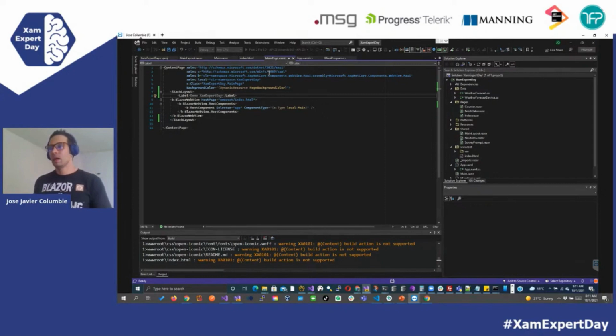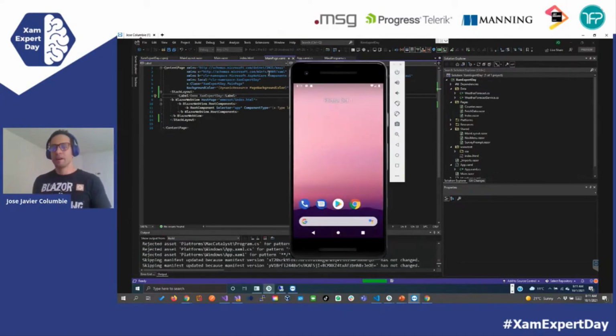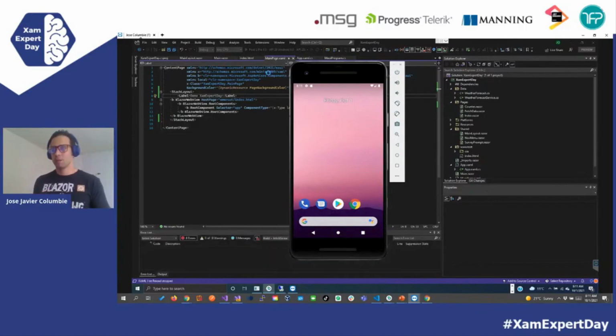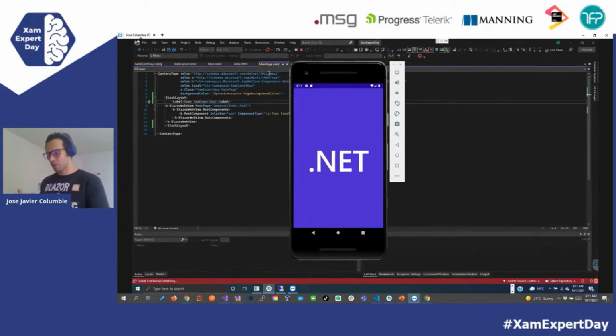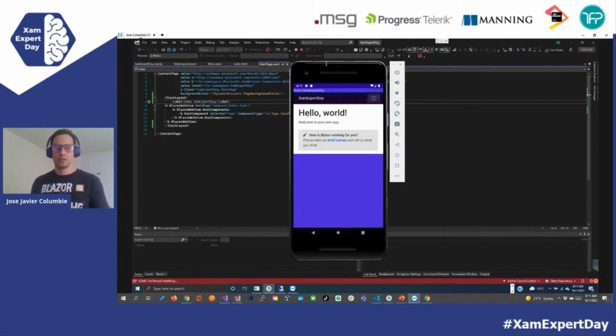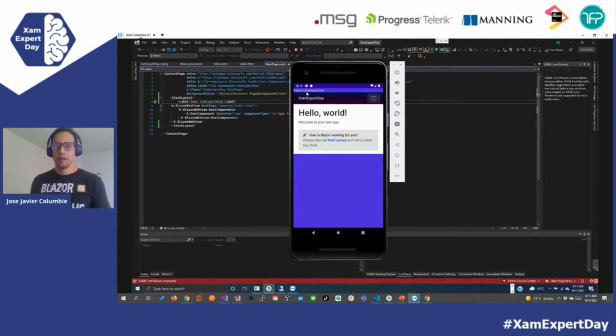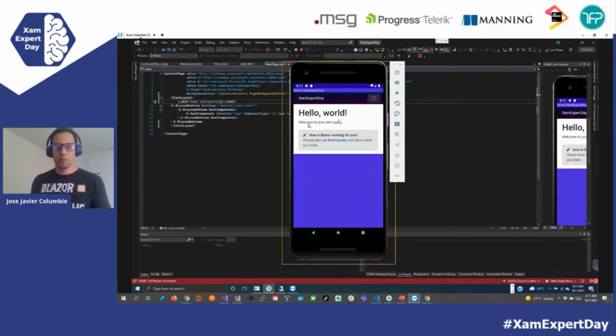And see, this is the capability that we have. We can mix native, we can make Blazor. So we have a hybrid approach. We have native components or native UI, and we have a web UI working together. And right there, you can see we have our label and we have our web view. And of course, because we put a stack layout it's not positioning correctly, but we can fix that real quick.